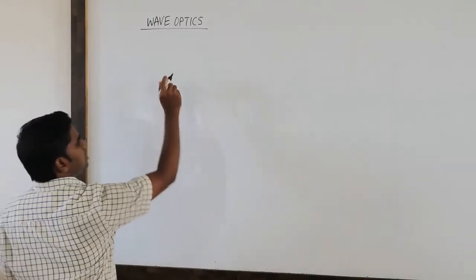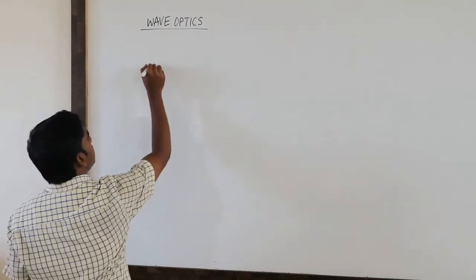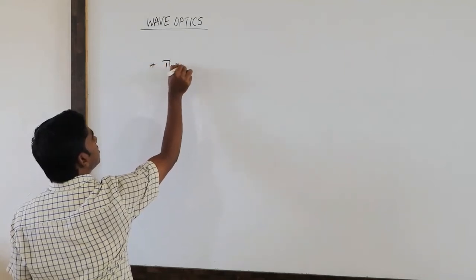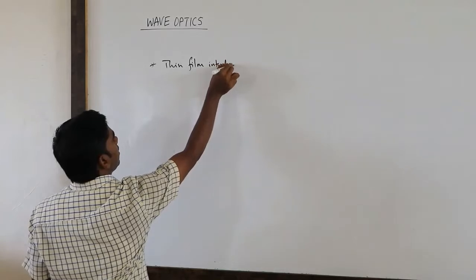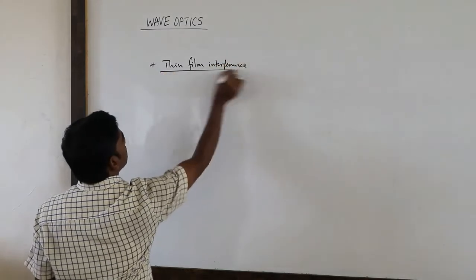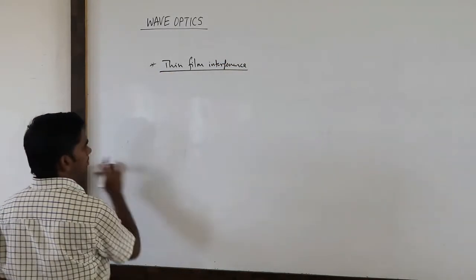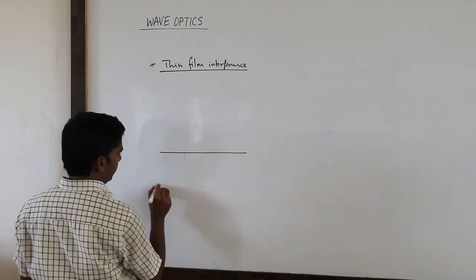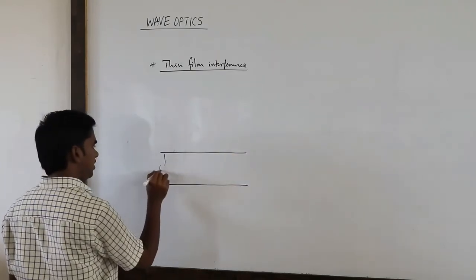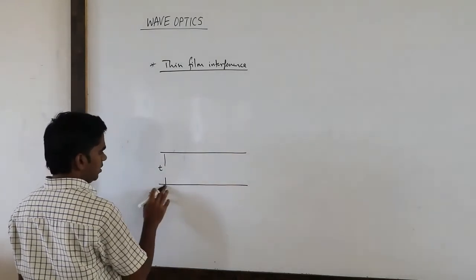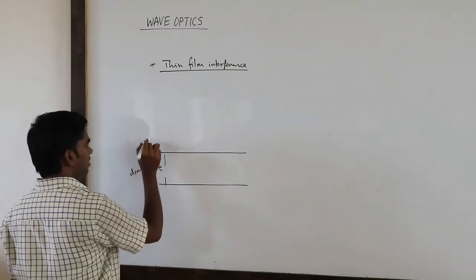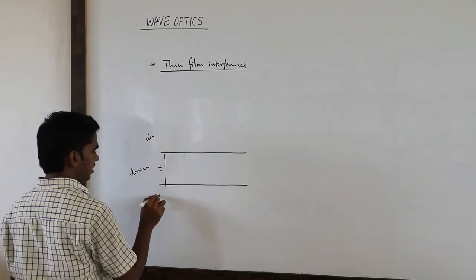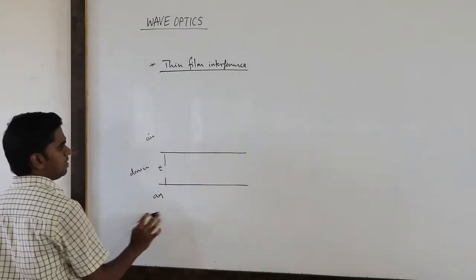So next, based on the same concept, we will go with thin film interference. In thin film interference, suppose there is a film of thickness T. This is denser, a little denser. On this side air is there, on this side air is there. That means both sides are rarer medium.